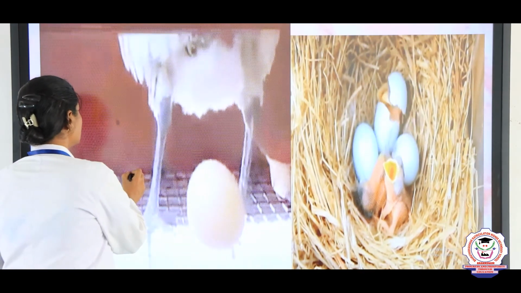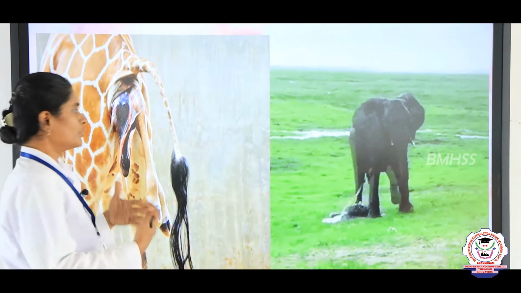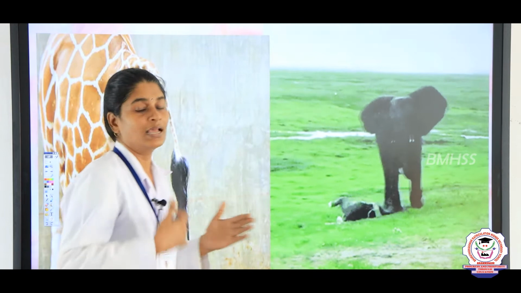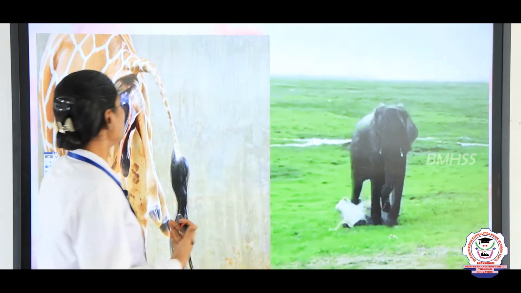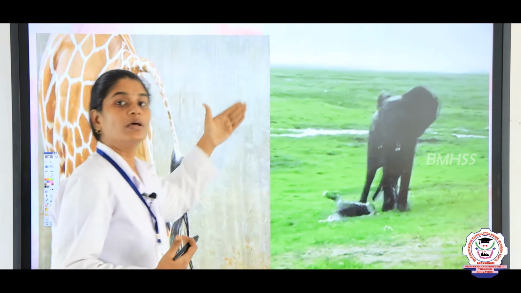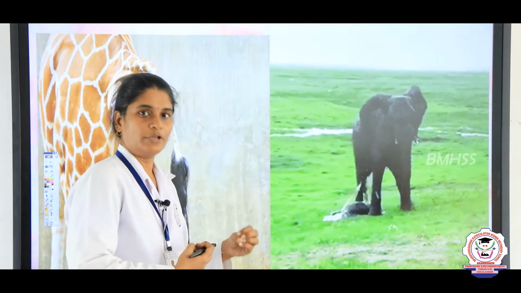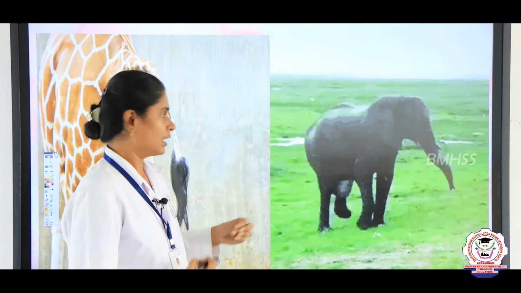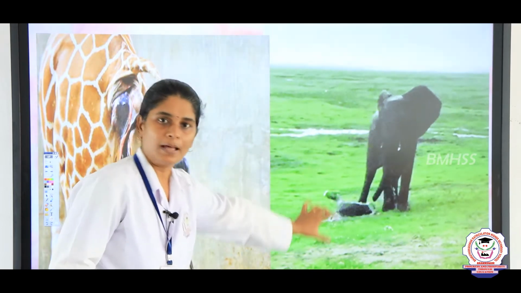The second set of animals give birth to the young ones. Here you can see some animals like mammals, even human beings, give birth to the young ones. The baby will grow inside the mother's body, inside the uterus of the mother, and the baby comes out from the mother's body.